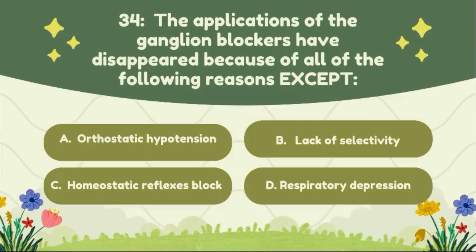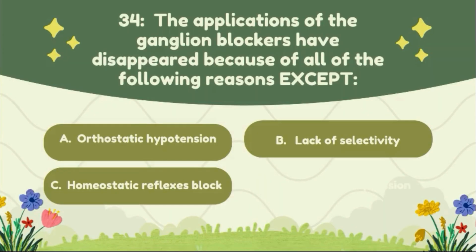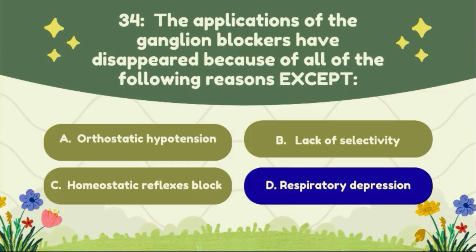Question number 34. The application of ganglion blockers has decreased because of the following reasons except option A, orthostatic hypotension, option B, lack of sensitivity, option C, homeostatic reflex block, option D, respiratory depression. The correct answer of this question is option D, respiratory depression.